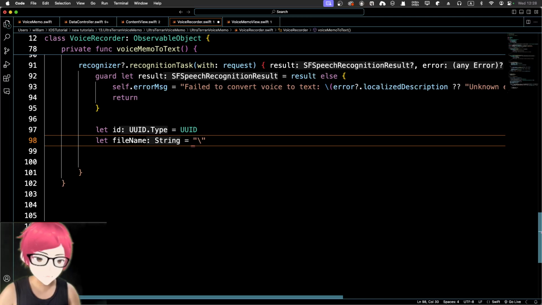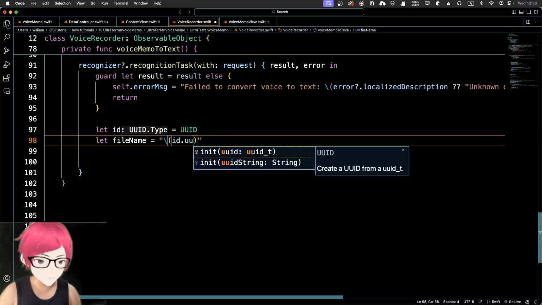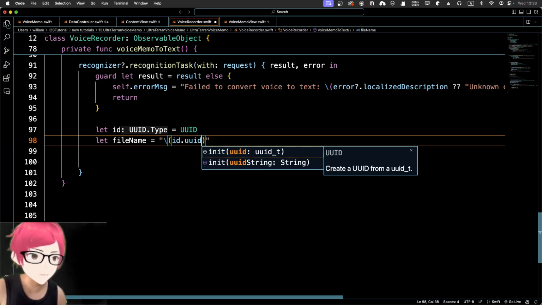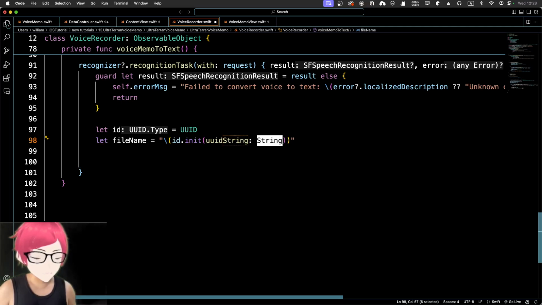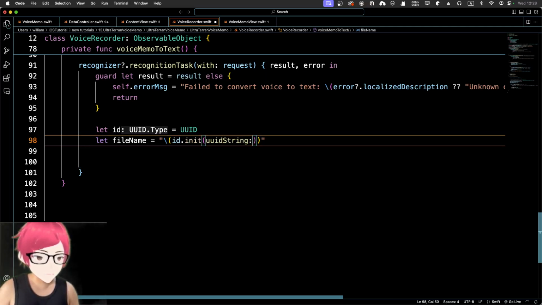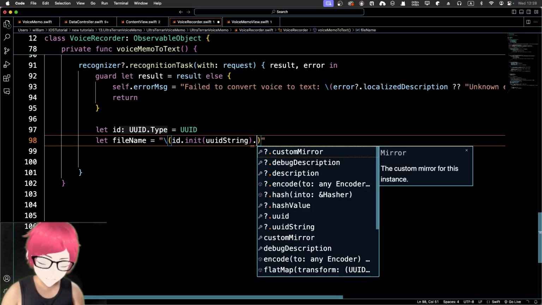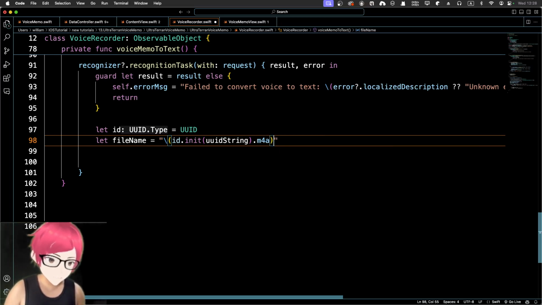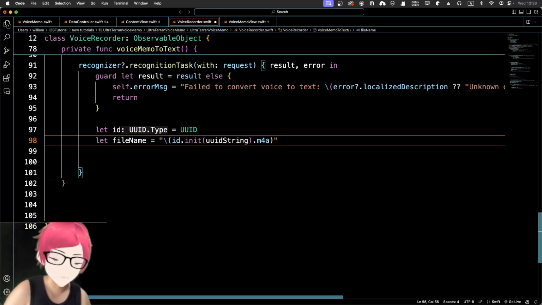Remember we got a UUID for it, so we can say ID dot UUID. Okay, UUID, and we can change that to a string, UUID string, so it'll be a string. Of course, you can say voice memo, something like that. But I think UUID string will give you a unique string, and that will be good. Remember, it's an M4A, so basically it's like a temp.m4a, and now I give it a UUID. So it's exactly the same as the data model suggests.